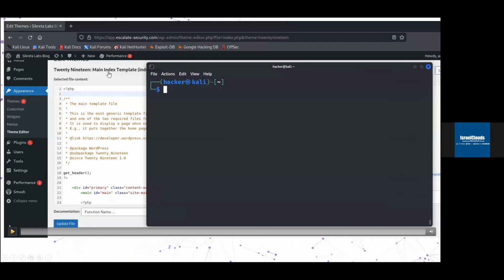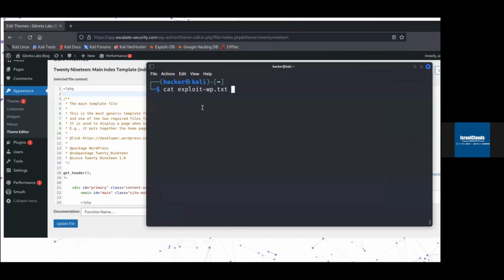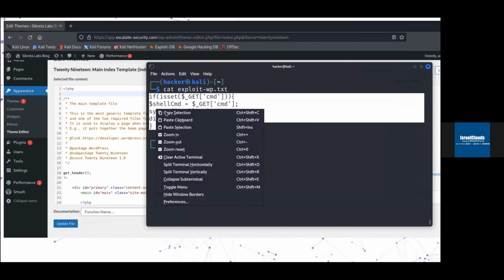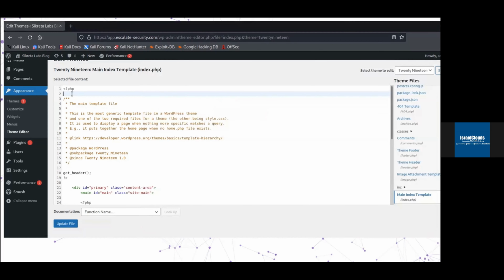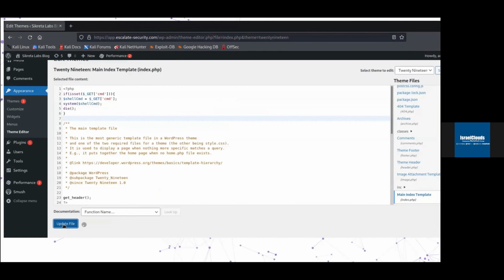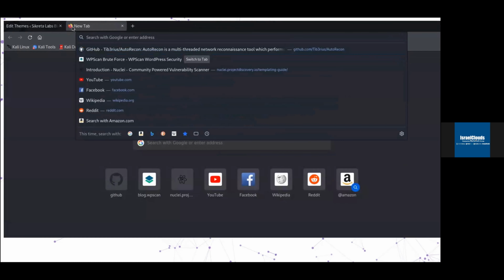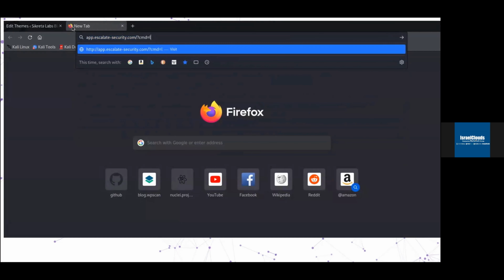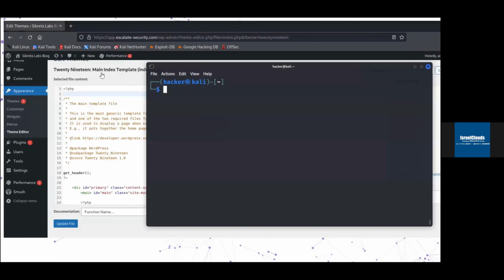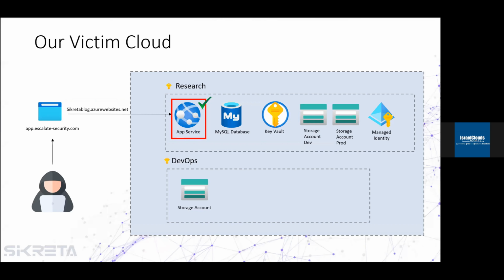Let's see. So we have access to the WordPress. We prepare our exploit with our command, copy it to the main template of our blog, and keep it. So next time, we don't even need to log into the system. We just need to access the main website. So it still works and functions normally, while we can execute our command, for example, listing all the files. Great, now we have a command execution on the app service.